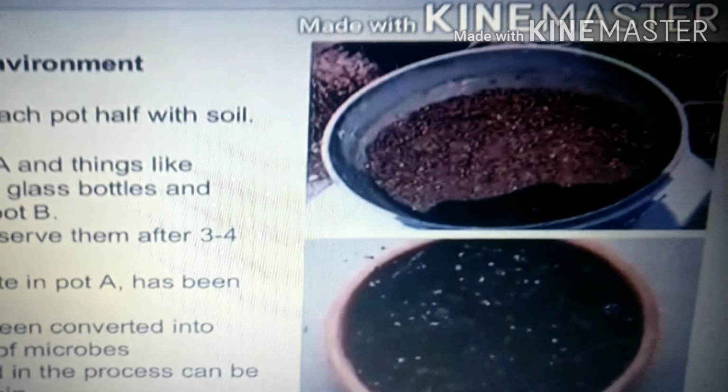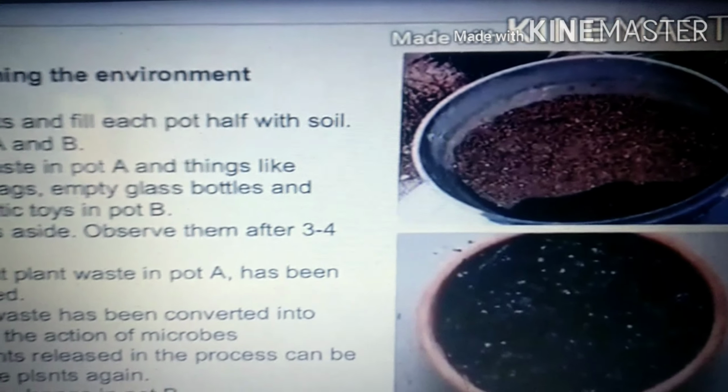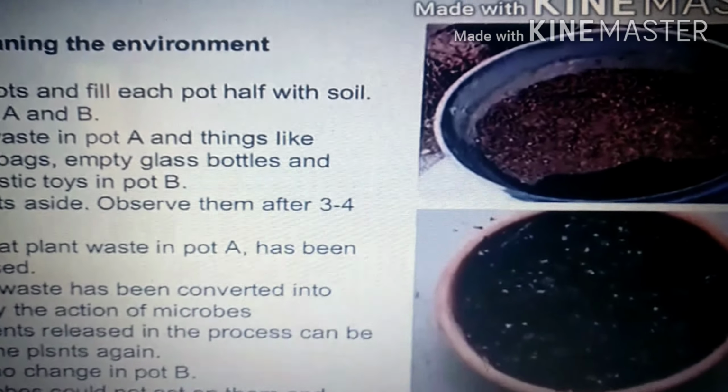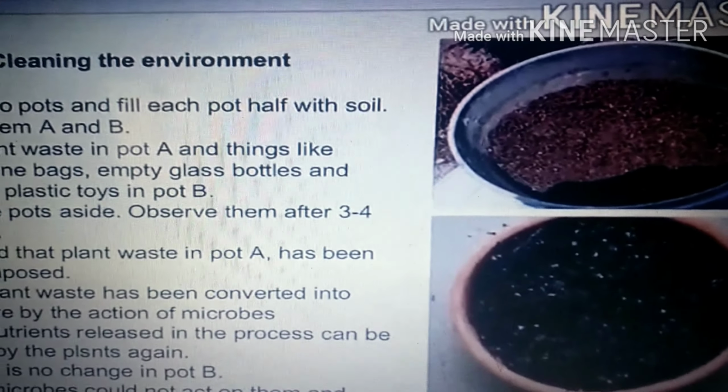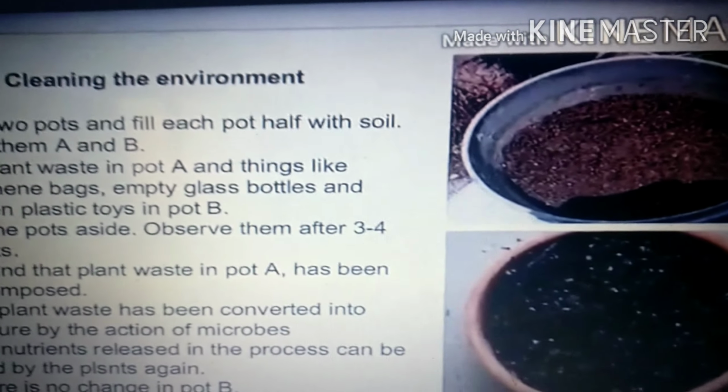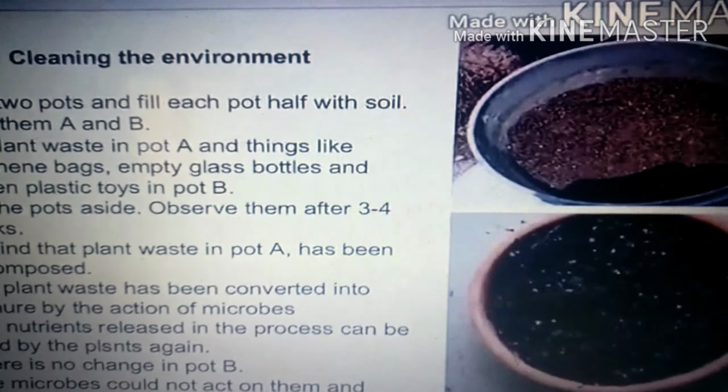So got it clear, children? It also helps in cleaning the environment. So we can clearly come to know that there are many useful uses of microorganisms, and they are used in our day-to-day life very highly.